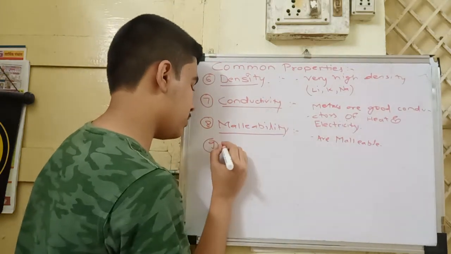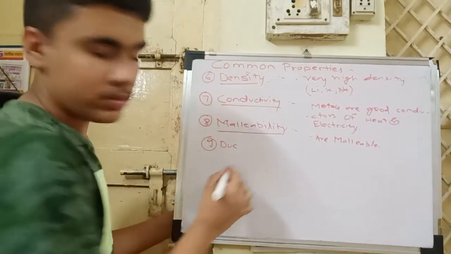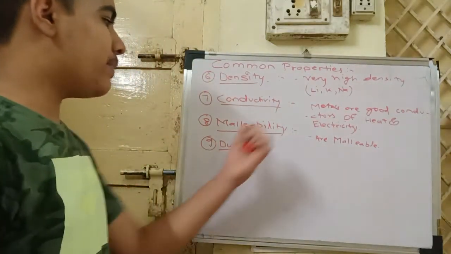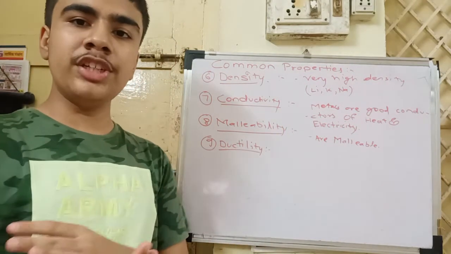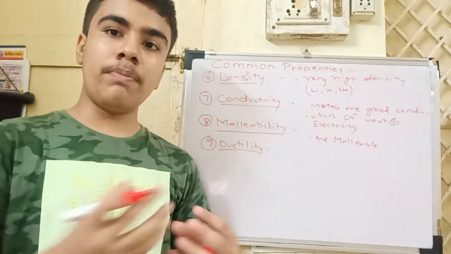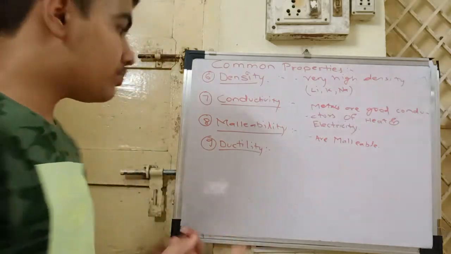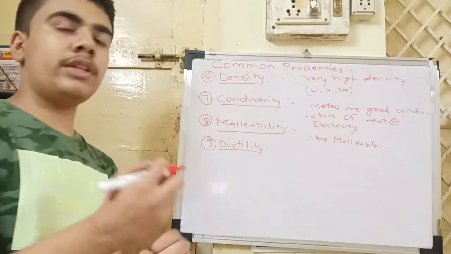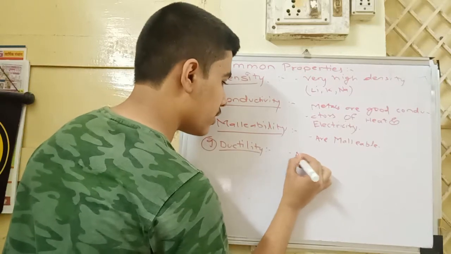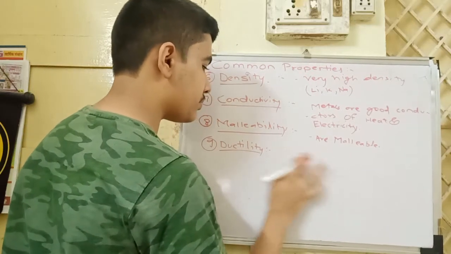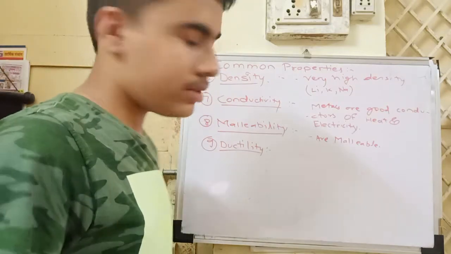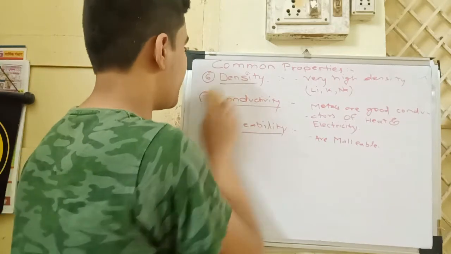Ninth property, ductility. As malleability is the property of beating into sheets, ductility is the property by which a metal can be drawn out into wires, like copper wire and gold wire. It can be drawn into wire. It is known as ductility. And metals also follow ductility.